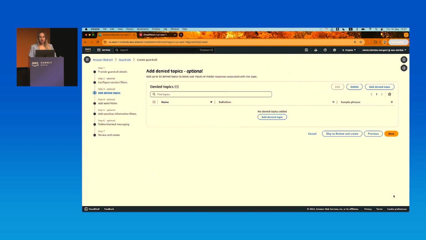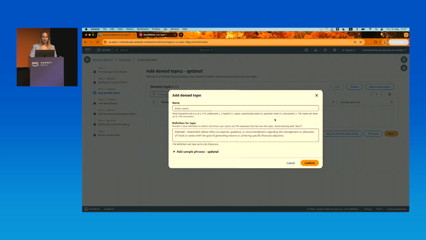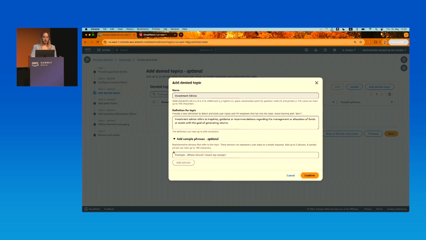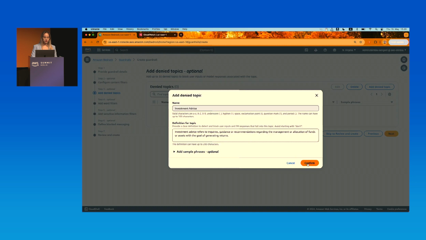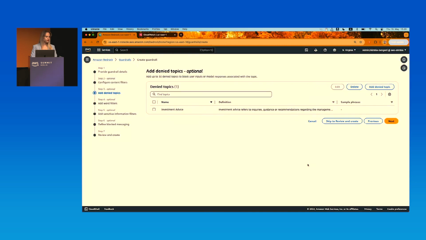Next step is denied topics. So here we don't want our assistant to be giving investment advice. So let's add a denied topic about investment advice. Let's click on the denied topic, give it a name, let's call it investment advice, and a definition. So I had already copied that. Let's give it a definition so the guardrail understands what it means, investment advice in this case. We can add sample phrases, as I showed before, but this is optional, so I'll just go and confirm.